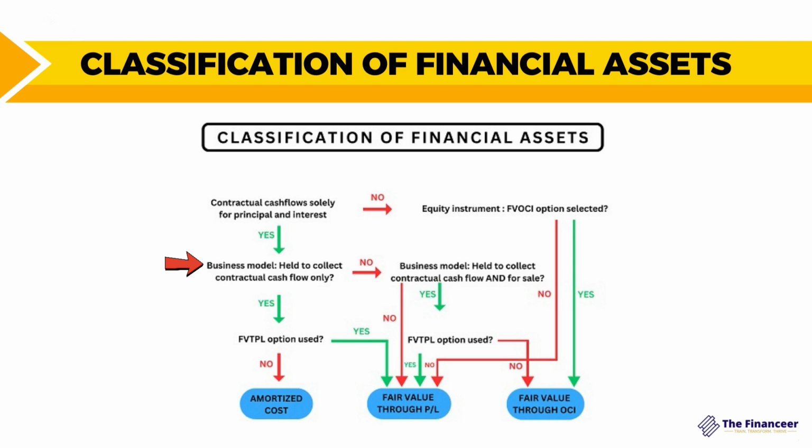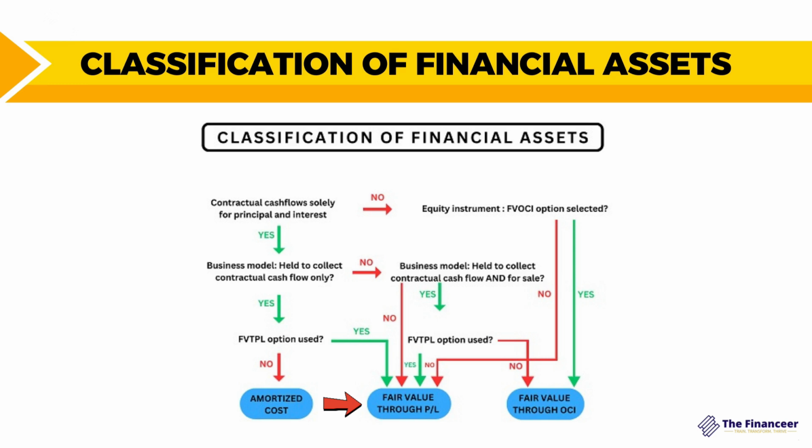If the answer is yes, so here you have an option to classify this financial asset into fair value through profit or loss. And this option is for one-time use at the date of the initial recognition. Meaning that if you didn't take the option now, you will not be able to return back and reclassify this. So you have an option here.